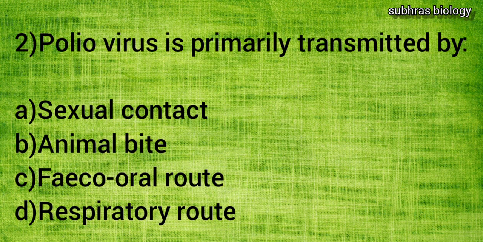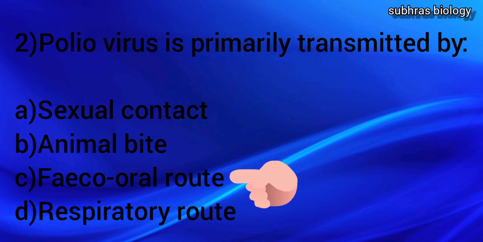Next we will move to the second question: poliovirus is primarily transmitted by, first one sexual contact, second one animal bite, third one fecal-oral route and the fourth one respiratory route. And the answer will be, as we know, poliomyelitis or polio is a highly infectious disease caused by a virus. It invades the nervous system and can cause total paralysis in hosts. The virus is transmitted from person to person through the fecal-oral route. It means the pathogens in fecal particles pass from one person to the mouth of another person.